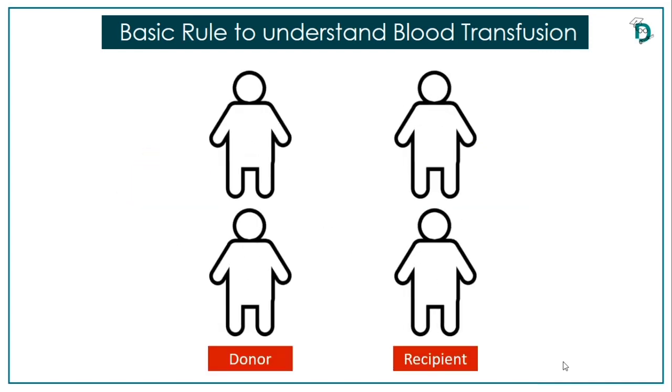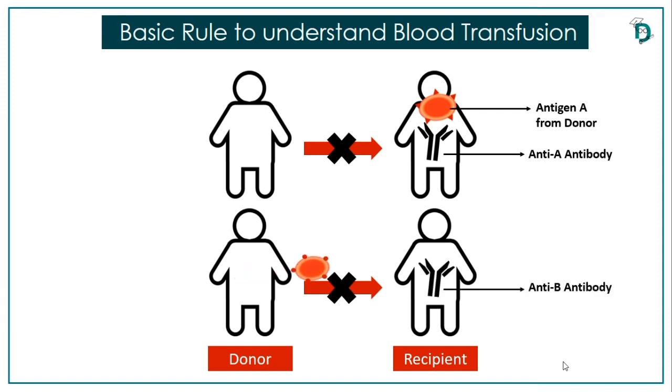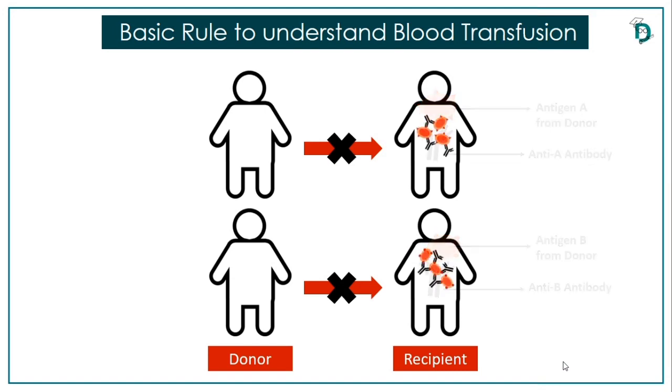So we have to make sure that such a transfusion should not take place that will bring anti-A antibody and antigen A together in a single recipient. Similarly, one recipient should not contain anti-B antibody and antigen B at a time in his blood. Such blood transfusions will cause clumping or agglutination in recipients and ultimately will cause death of recipients.